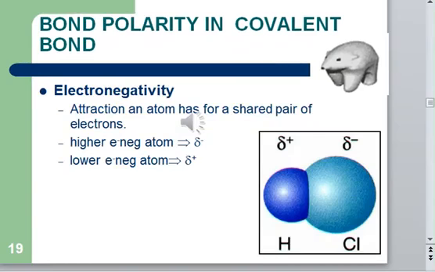So in the last slide we saw that there are three types of bonds, but there are two types of covalent bond, which is polar and which is nonpolar. So what makes a bond polar? Right? What causes an atom to attract the electronic density toward itself? The reason why a bond is polar is electronegativity. Right? So what's electronegativity? Electronegativity is the ability of an atom to attract the shared pair of electrons to itself. I say again, it's the ability of an atom to attract the shared pair of electrons to itself.